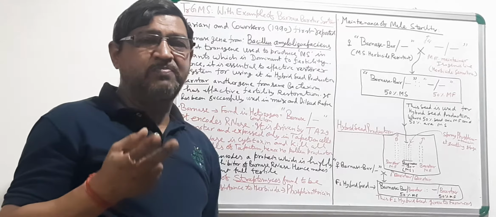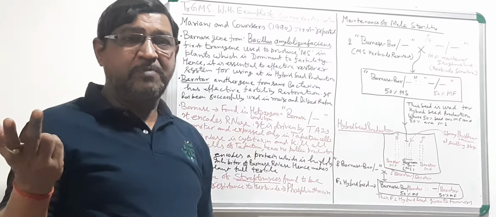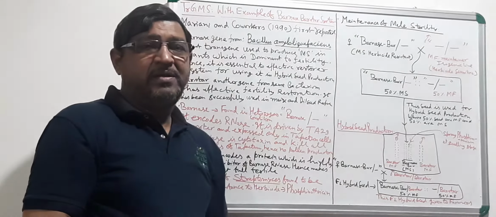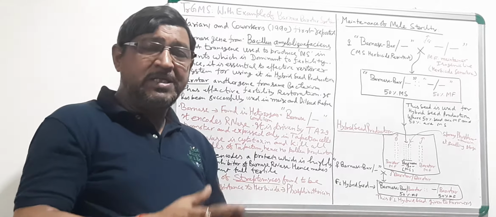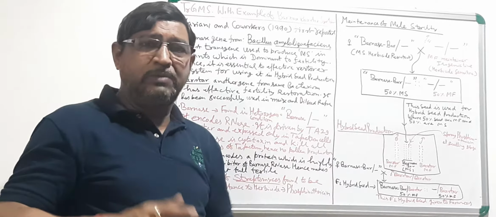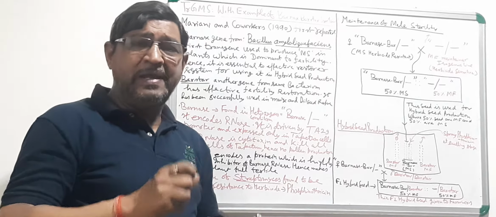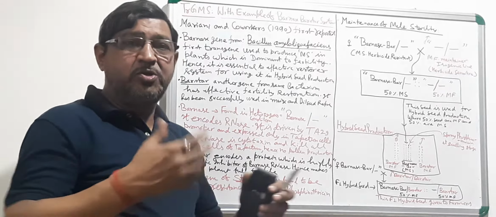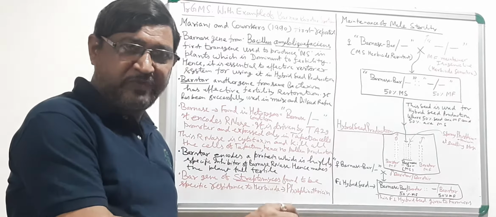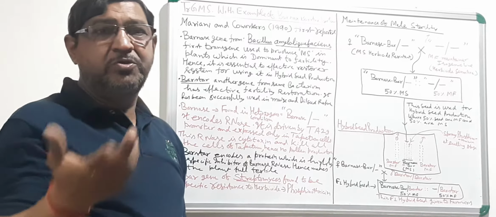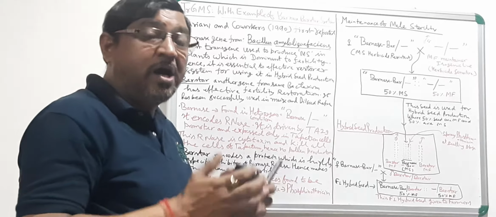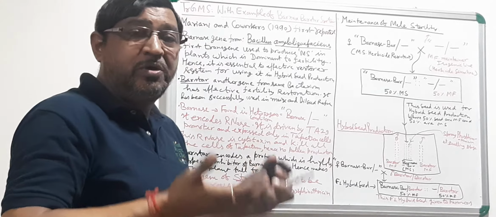So once you have introgressed Barstar in the male parent, the pollinator parent, and you have seen the compatibility, the combining ability, and the heterosis of the two different parents, male and female, then you are introgressing the Barnase-bar gene into the female and the Barstar gene into the pollinator parent. So once you have developed it, how are you going to maintain it?